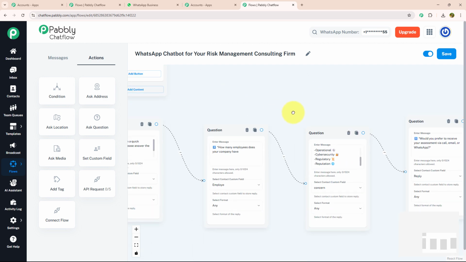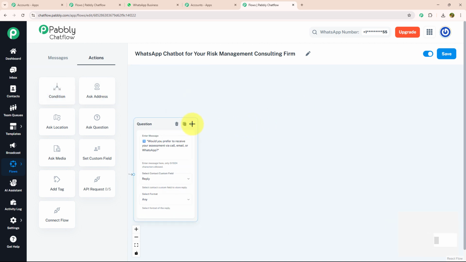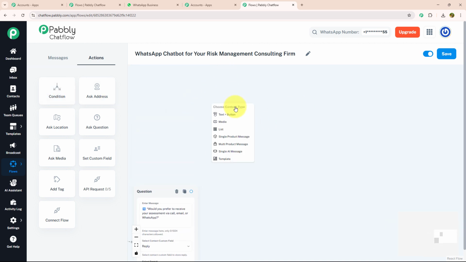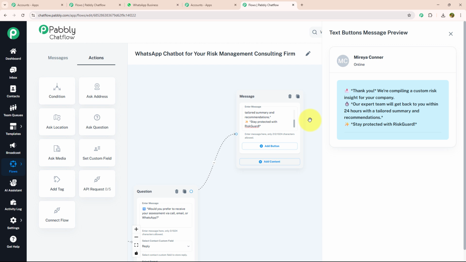As I got every single detail about the assessment, I'm going to send them a confirmation message. For that, I'm going to drag and drop, select the text button and enter my message like this, where I have mentioned that thank you, we are compiling a custom risk insight for your company. Our expert team will get back to you within 24 hours with a tailored summary and recommendation. Stay protected with RiskGuard.